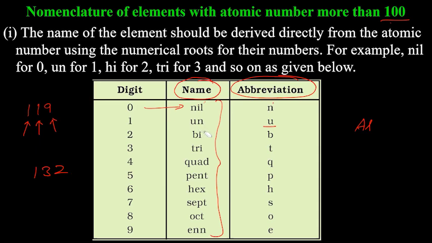For that, you need to use the name: it is 1. For 1, you will use un. You will write un. Then it is 3. So for 3, it is tri. You will write tri. Then there is 2. So for 2, you will write bi. And the ending will always be ium.